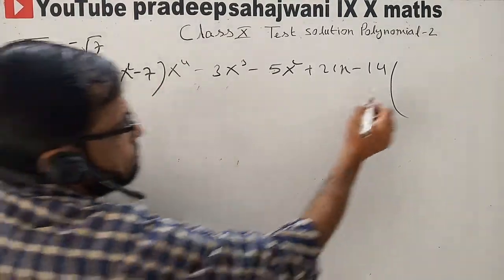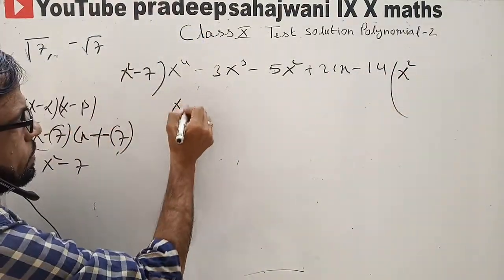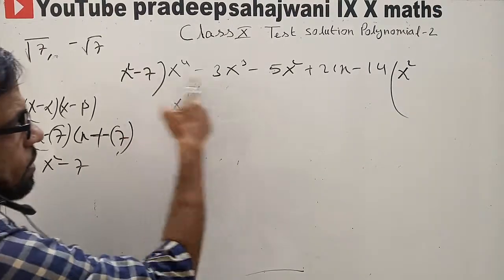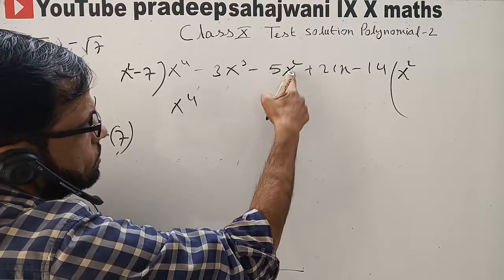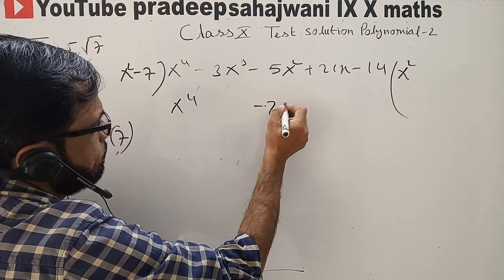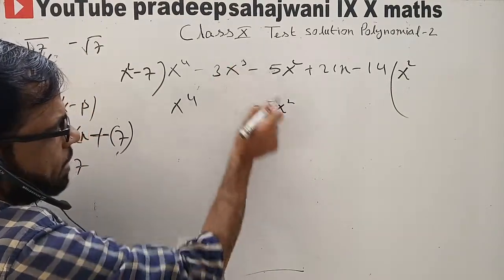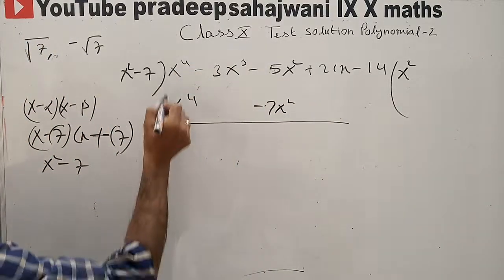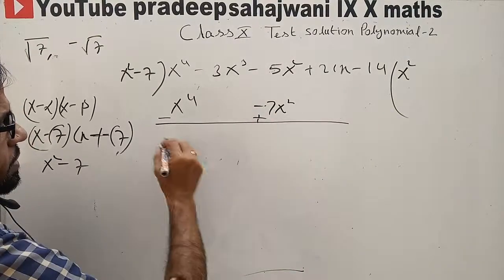Long division. We will write here x to the power 2 to eliminate x4. So it is x4 minus 7x square. Listen student, don't write here. You write at the bottom of this x square, because x square ke niche x square. So this will be minus 7x square, not here, because they cannot be subtracted. Degrees are different. So x4, x4, so minus plus signs will be changed.